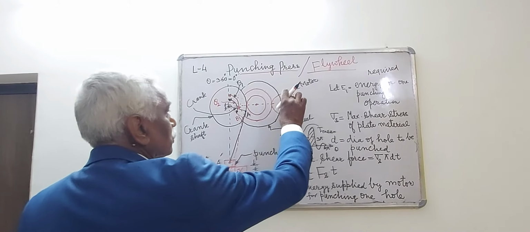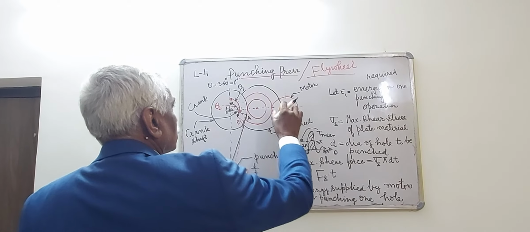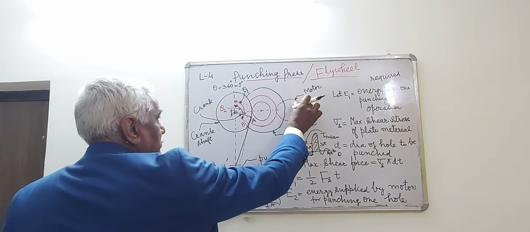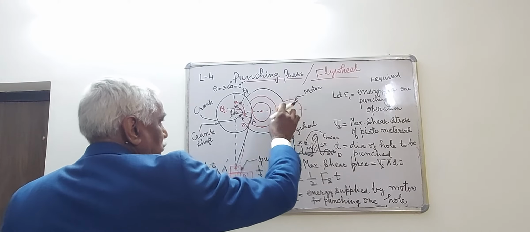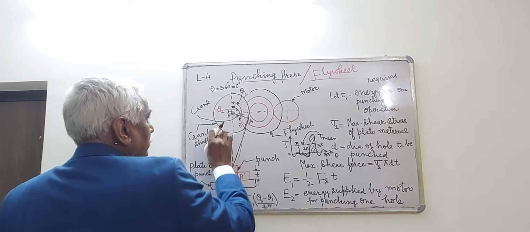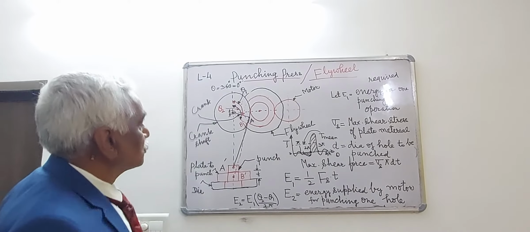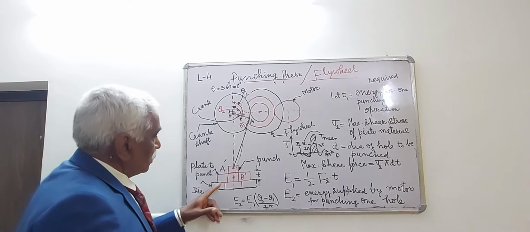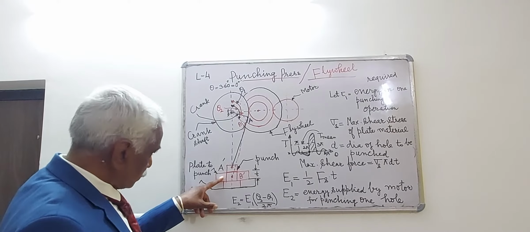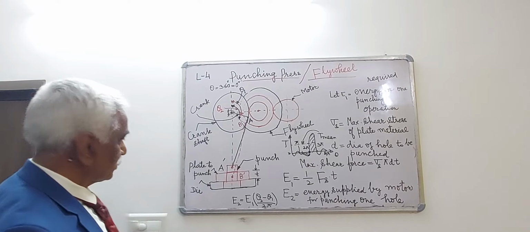It is an electric motor which is giving supply. It runs at constant speed, at constant power also, and the power is given to the crankshaft by means of gears. So T is the thickness of the plate which is to be punched. It is a punch and it is the die. You have seen this type of operation.